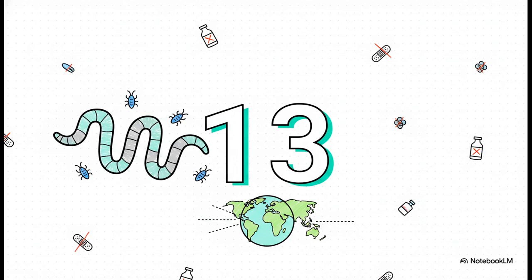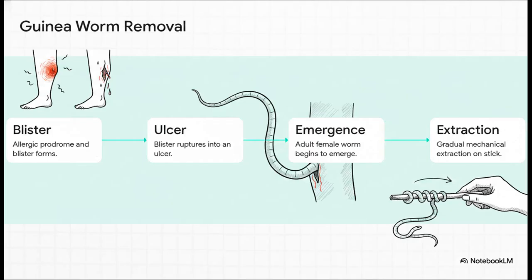Now check out this number, 13. That brilliant number represents the total human cases of guinea worm reported worldwide in the entire year of 2022. It is wild to think about, but this proves we are on the absolute brink of total global eradication for an ancient parasite that used to infect literally millions of people. And that near eradication is an incredible feat, especially when you consider there is absolutely no drug to cure it.